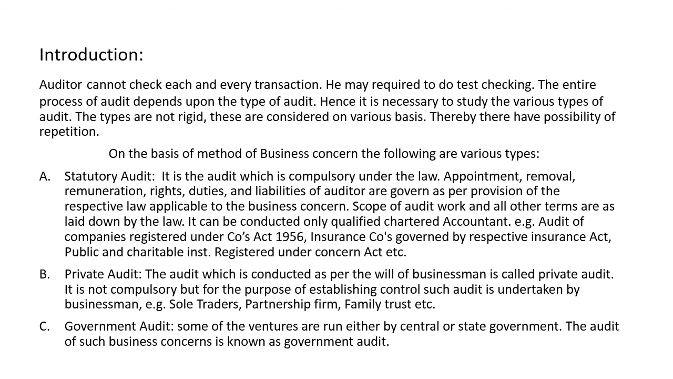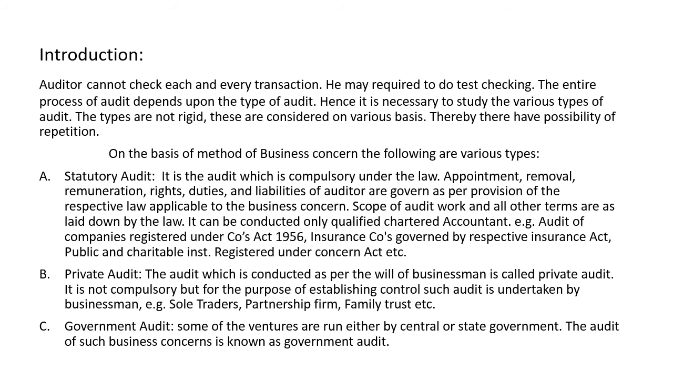Examples of such audits are when a sole trader appoints an auditor for examining his books of accounts and records, when a partnership firm undertakes audit work by appointing an auditor, or when a family trust makes an audit of the trust. These are examples of private audit. The third type is government audit.